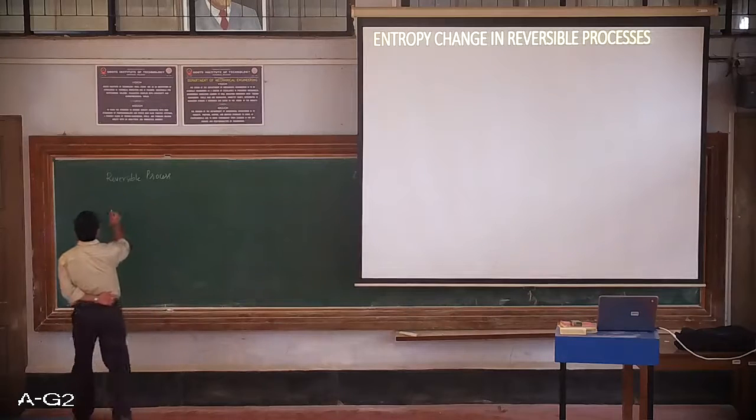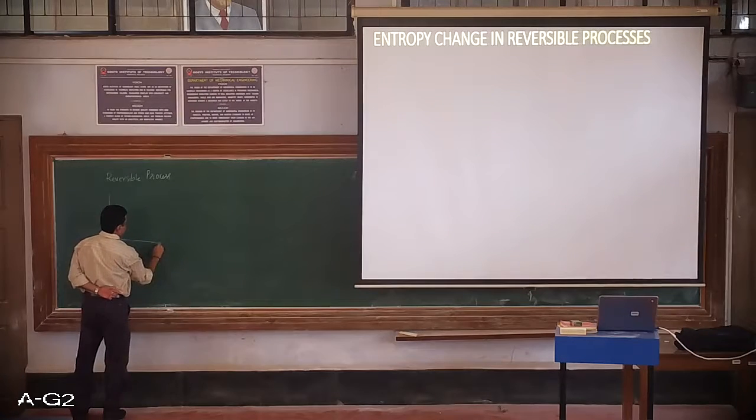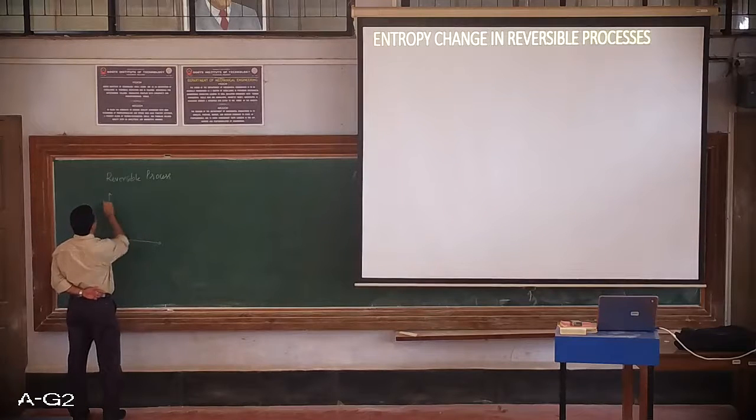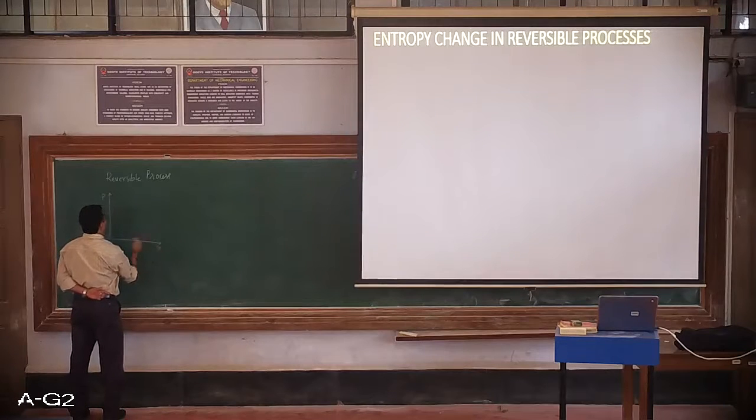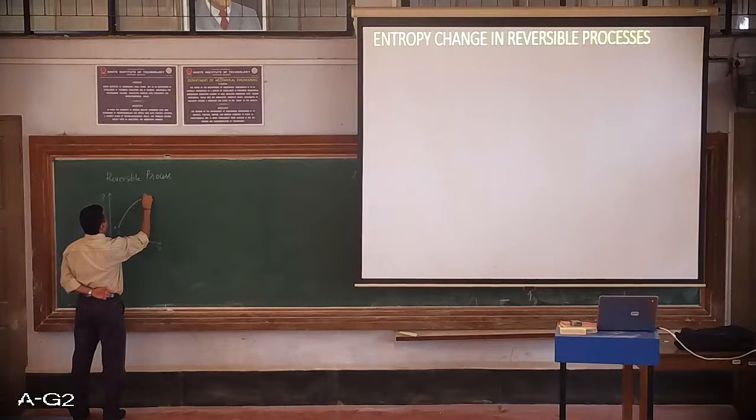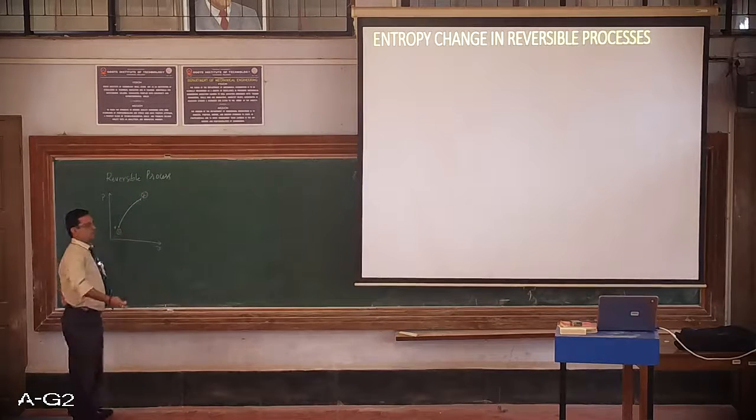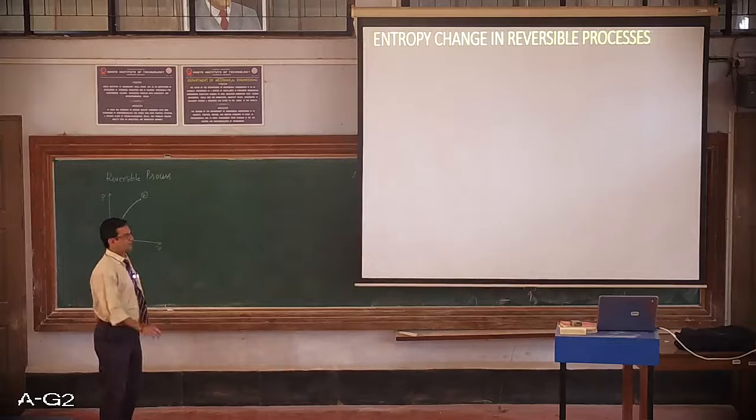Say for example, on any given property diagram, whether it is PV or TV diagram, if a process takes place from state point 1 to state point 2, whether it's an expansion process or compression process, let it be arbitrary.